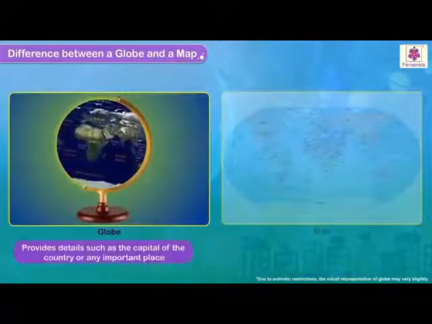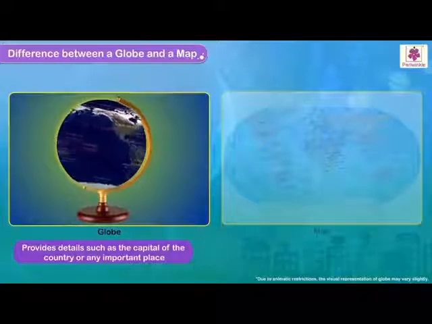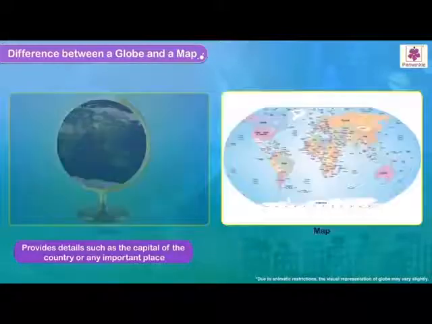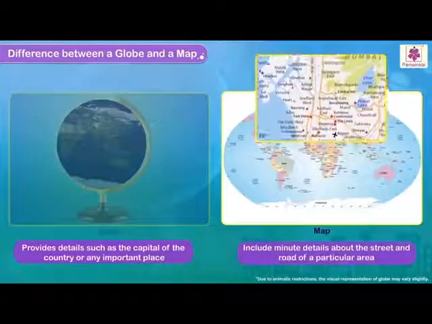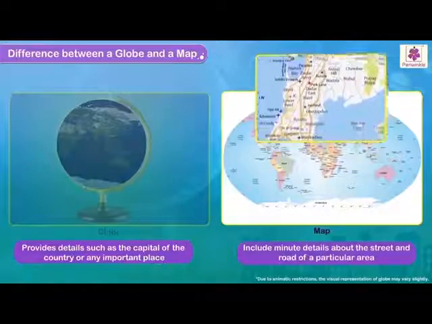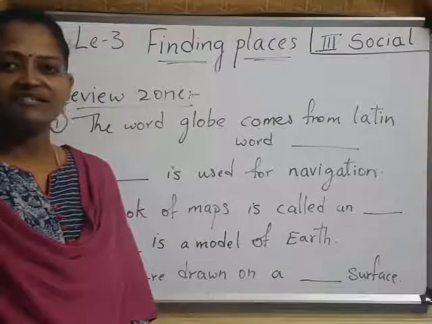A globe provides details such as the capital of the country or any important place. Maps can include minute details about the streets and roads of a particular area. The video, children, is it clear now?